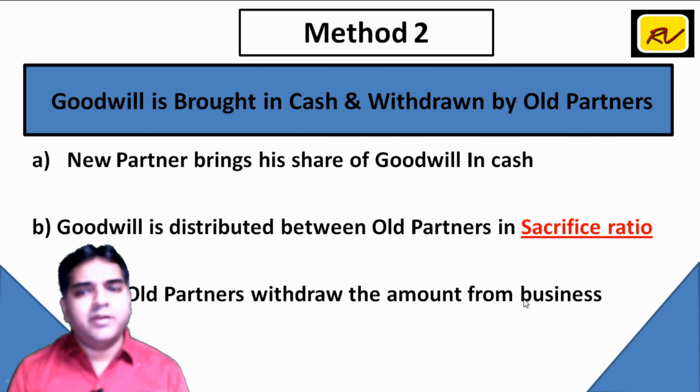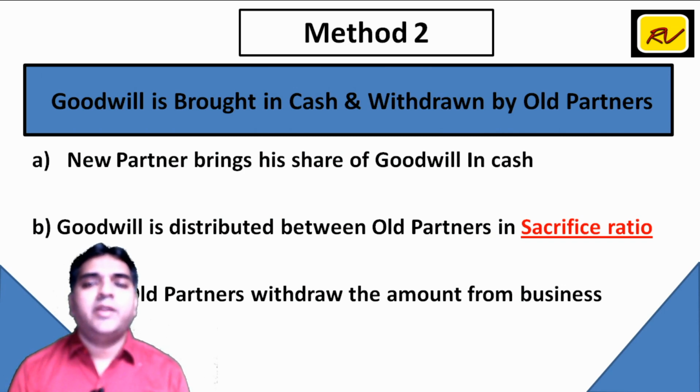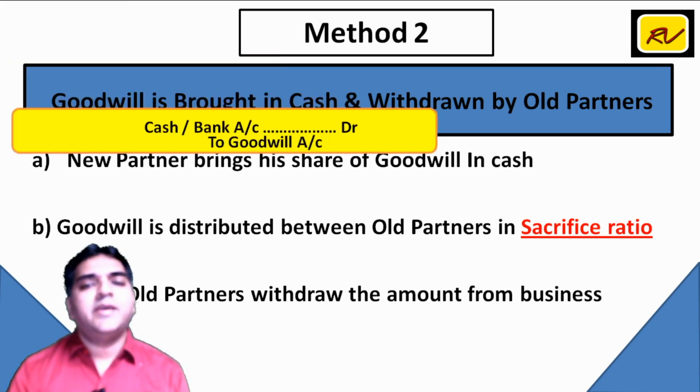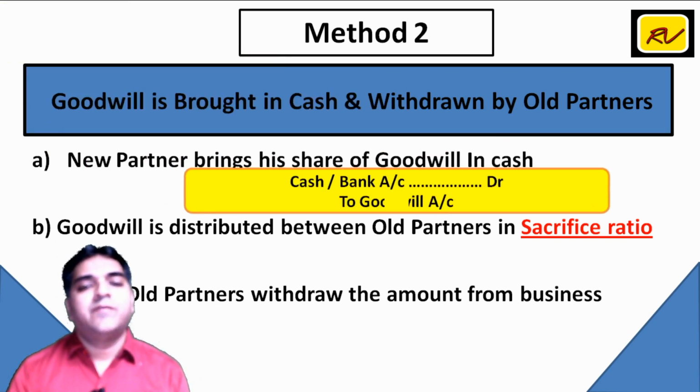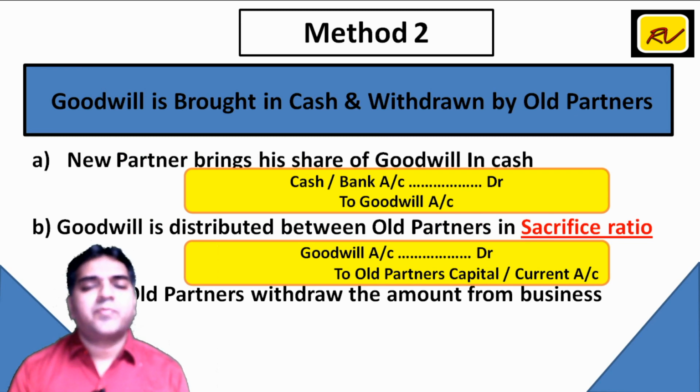In the second method, goodwill is brought in cash and withdrawn by old partners. As you can see, the first part remains the same. So goodwill is brought in cash will remain the same: cash bank account debit to goodwill. The first entry will remain the same. This goodwill will be distributed between old partners.